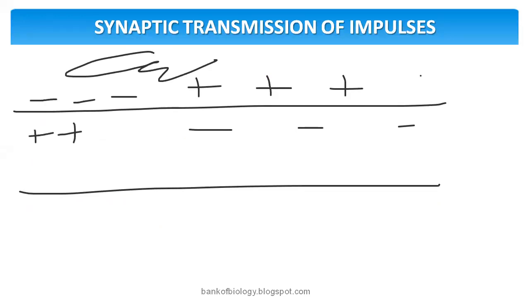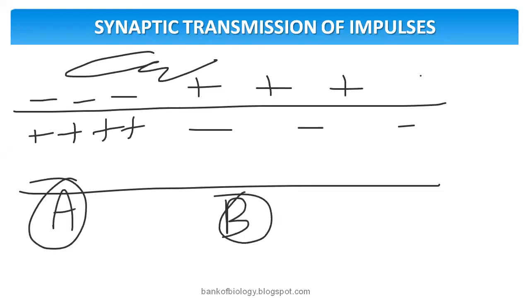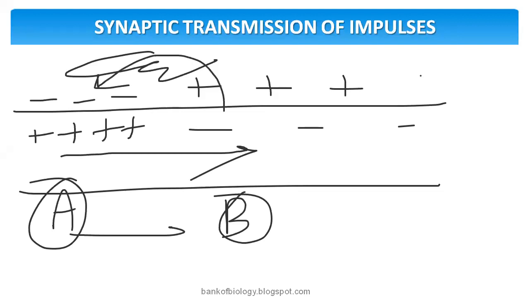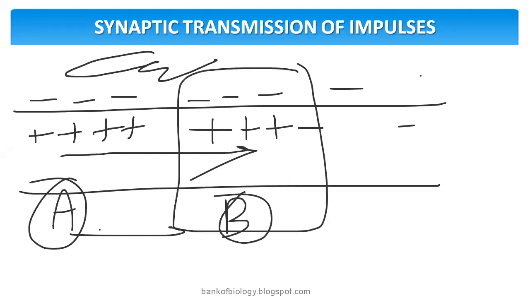Then this is the condition. Now I call this site A and this is site B. So what they said is that transfer of charge from inside, in the axoplasm, from A to B, and outside from B to A, will make some changes. What changes here? This area now becomes negative and inside becomes positive. So now that is transferred from A to B.